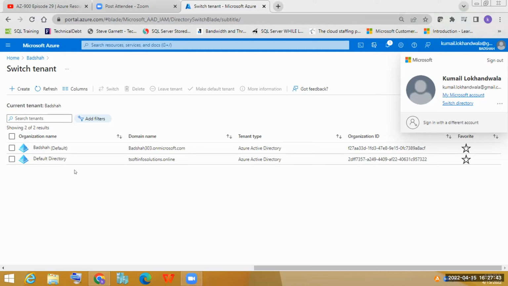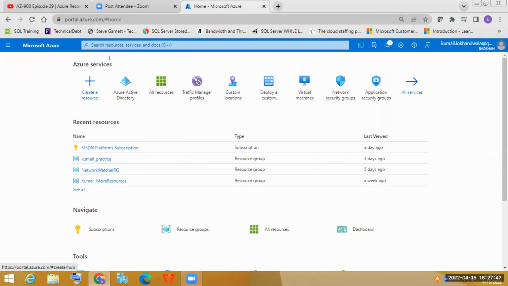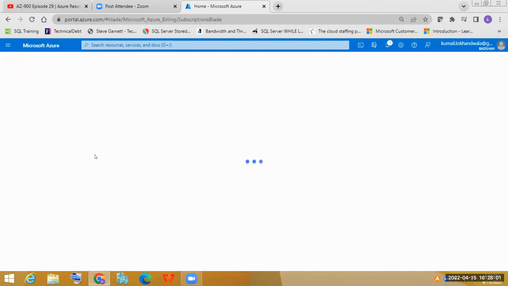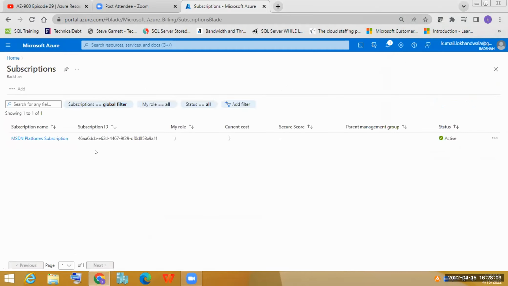Kumil, could you go to the home page, please? Okay, this is how you will see it. You won't be able to create any virtual machine or anything. Yesterday I explained how it looks and why you won't be able to create, because you do not have any subscription. So how do you purchase a subscription? Click on subscriptions, Kumil. Anyone who has an account and is trying to purchase a subscription could follow these steps, please. But all of you, don't do that.